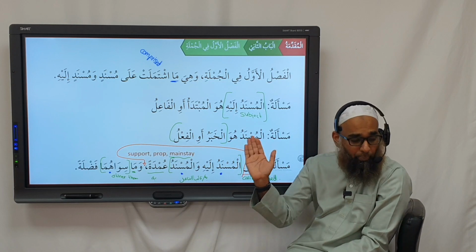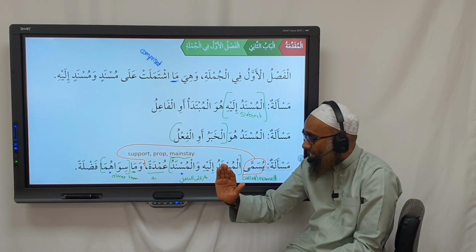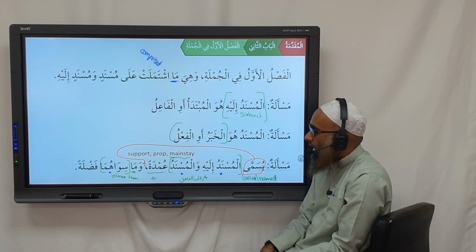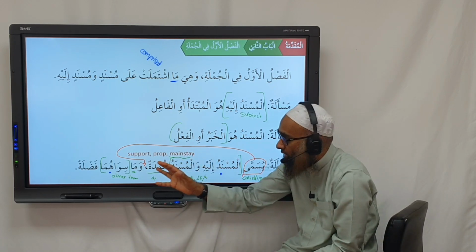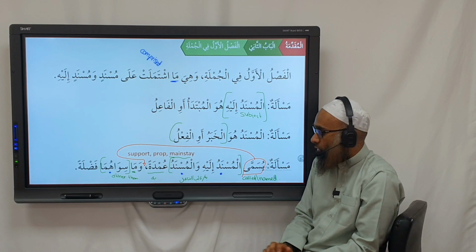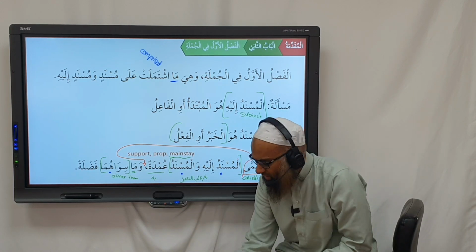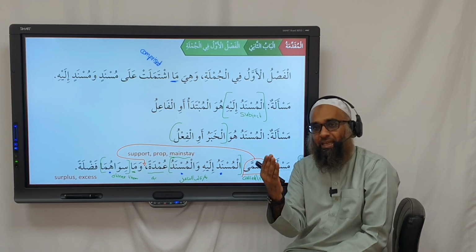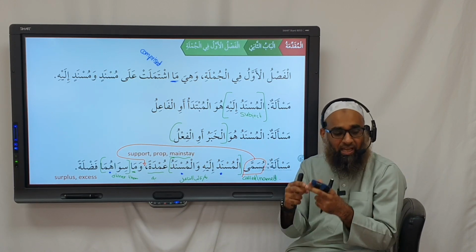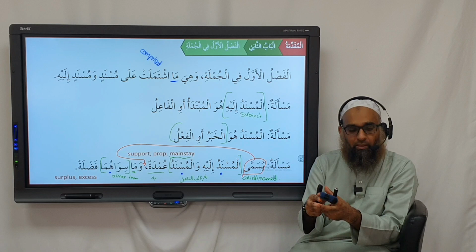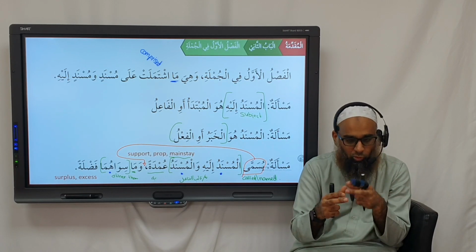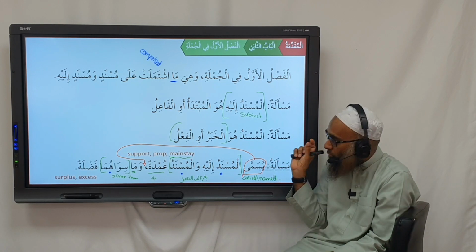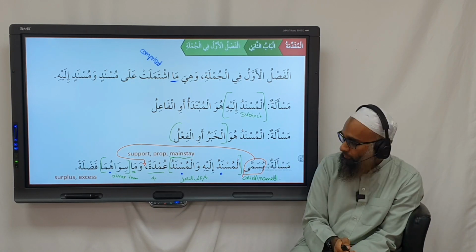Wama siwahuma, or what is apart from them? What is other than them? Meaning simply, and other than them. And what is other than them is called the fadla, meaning the excess. Fadla means here surplus, excess. And I say excess, meaning it doesn't mean you don't need it. It means you can technically have a sentence that exists without one of these, the maf'ul bihi, maf'ul lahu. And the musnad, you must have it. That's why you have the umda and you have the fadla.